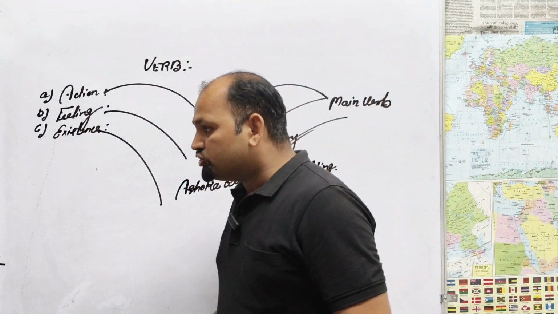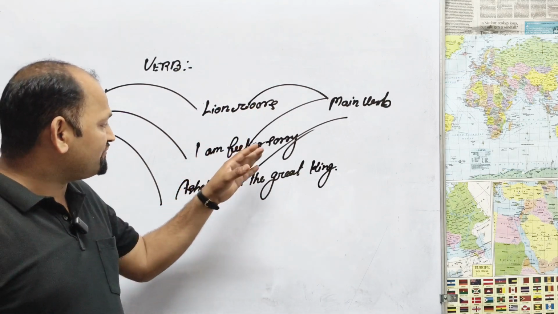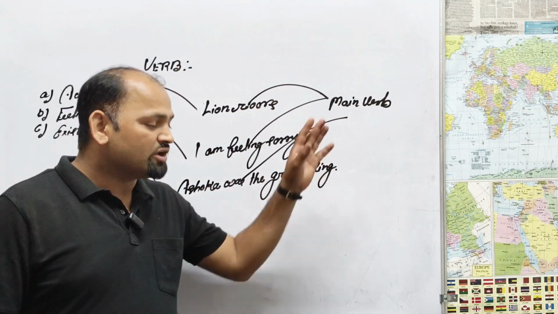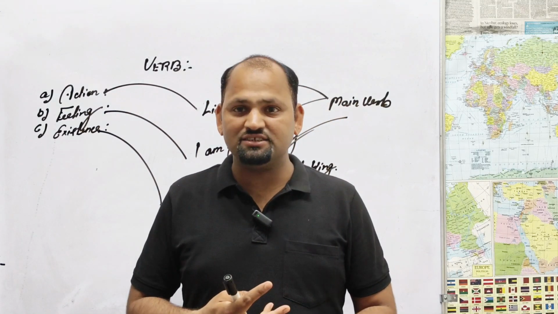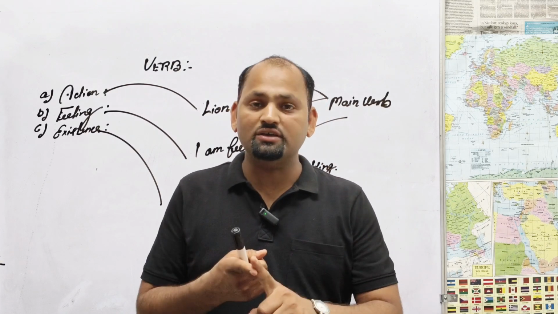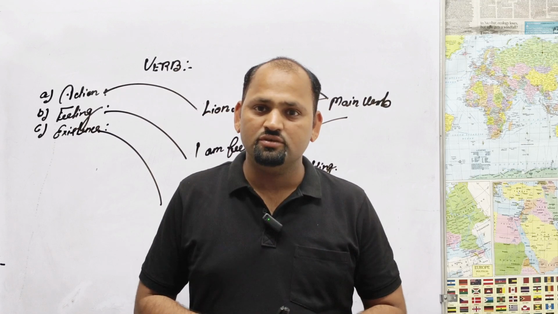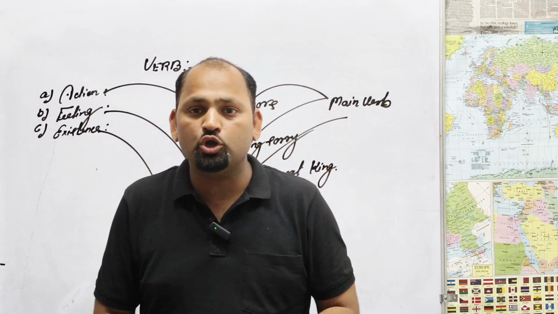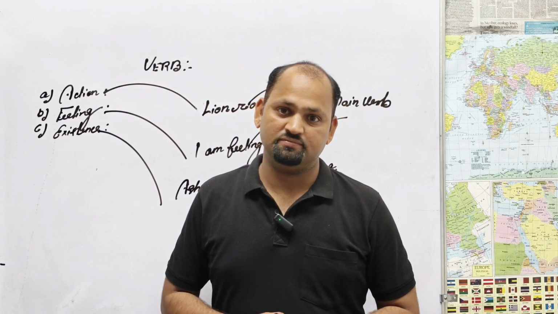Let me say again these three examples which I mentioned. Lion roars, I am feeling sorry, Ashoka was a great king. What do you mean about them? Roars, feeling, and was. These three are playing the crucial role in the creation of these three sentences.